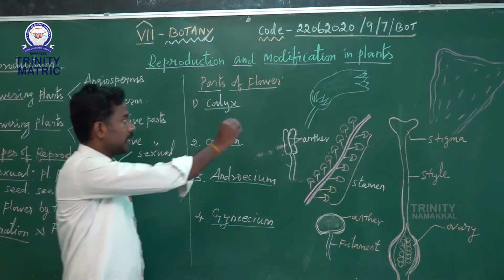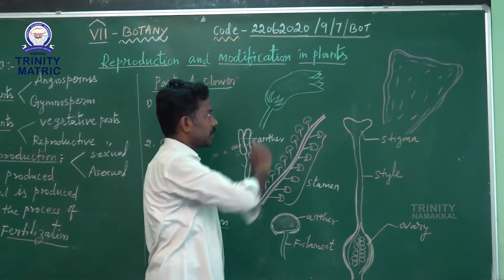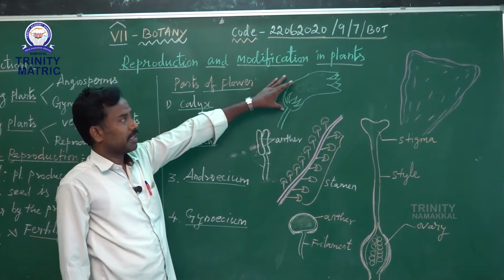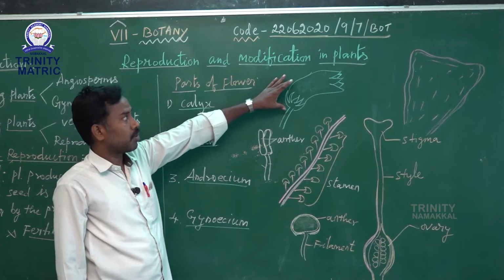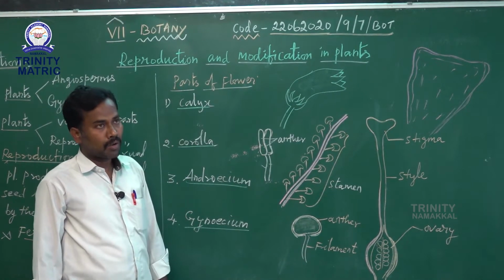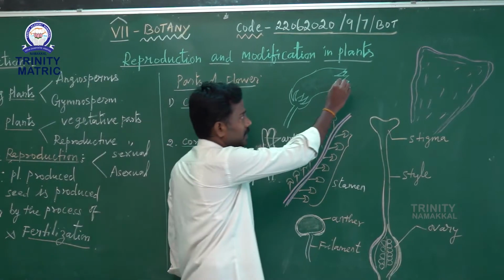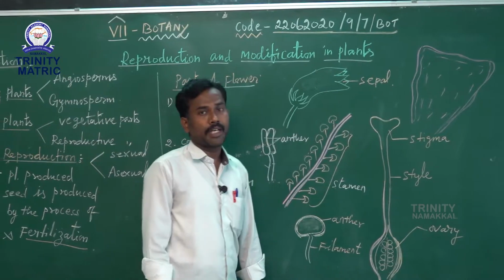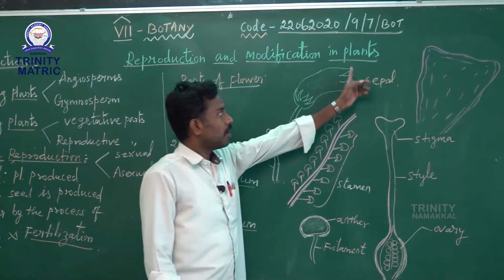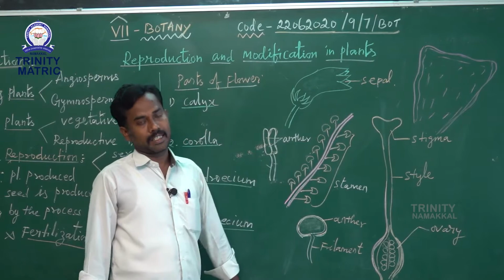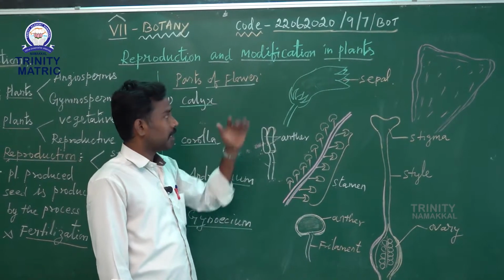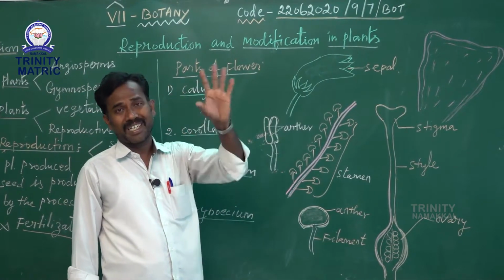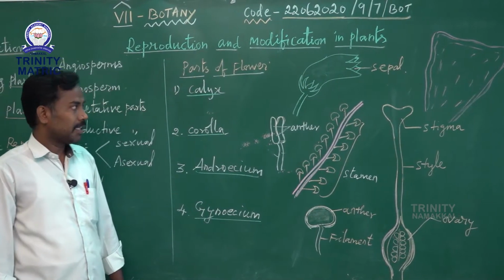Now the structure of calyx. Look at the picture. The calyx is green in color because it possesses chlorophyll pigment. The unit of the calyx is called a sepal, and all the sepals are united to form a calyx. What is the role of the calyx? Its role is protection when the flower is in the bud condition.